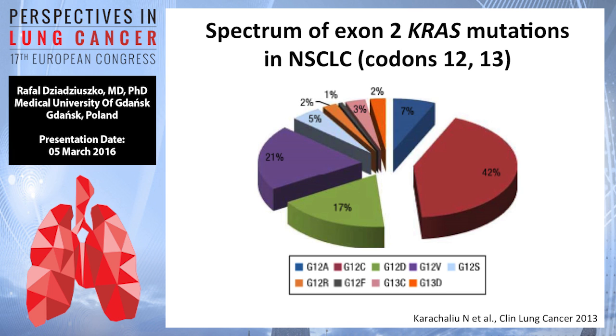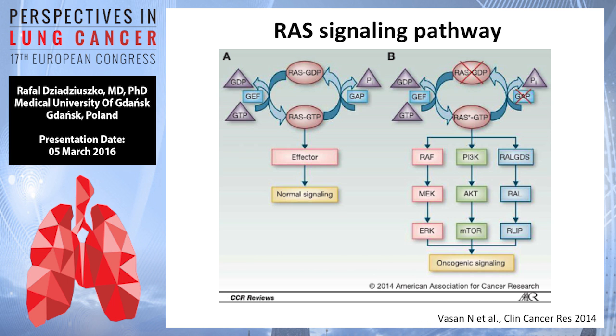Now this slide gives you an overview of types of KRAS mutations in non-small cell lung cancer in codons 12 and 13, in exon 2. The other KRAS mutations in codon 61 are far less common, less than 5%. Codon 12 mutations are most common, of which G12C, G12D, and G12V are most prevalent.